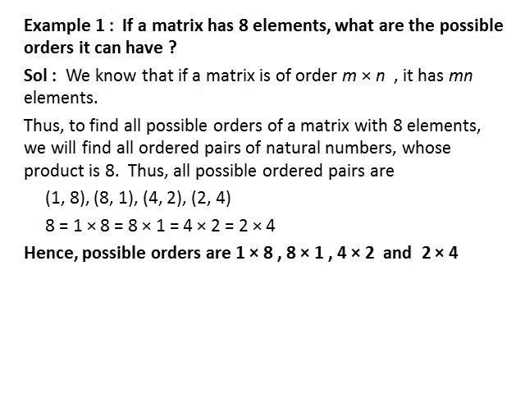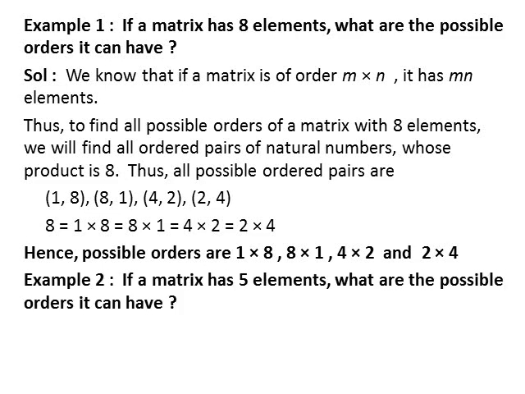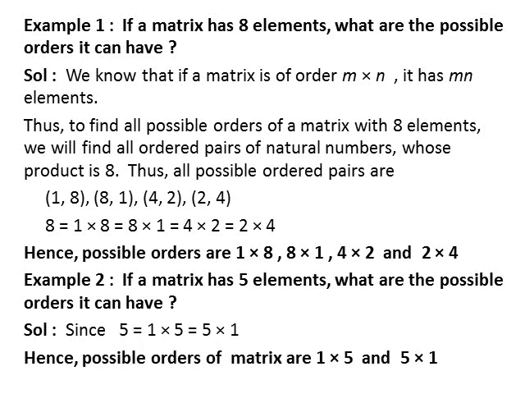So, the possible orders of a matrix with 8 elements are 1 by 8, 8 by 1, 4 by 2 and 2 by 4. Moving to the next question. If a matrix has 5 elements, what are the possible orders it can have? As 5 is a prime number, we have only 2 ordered pairs of natural numbers whose product is 5. That is (1, 5) and (5, 1). So, the possible orders of a matrix with 5 elements are 1 by 5 and 5 by 1.